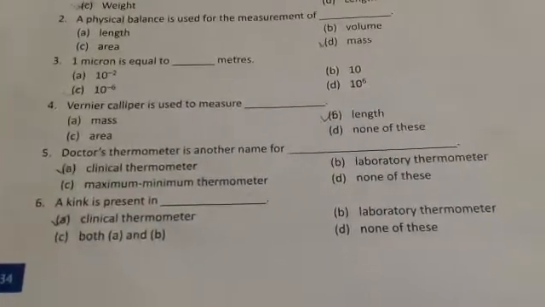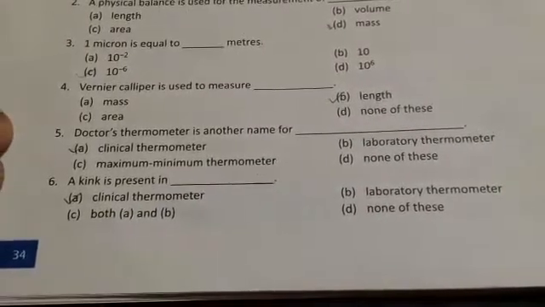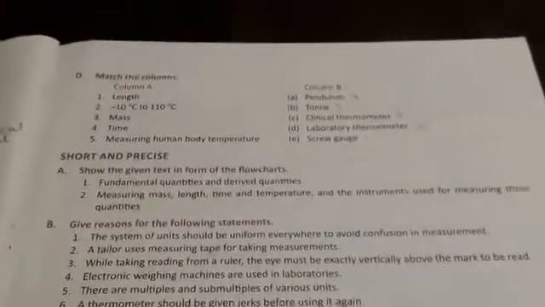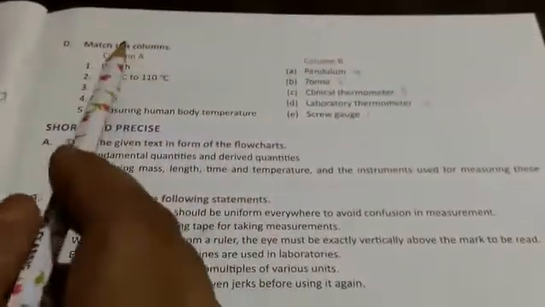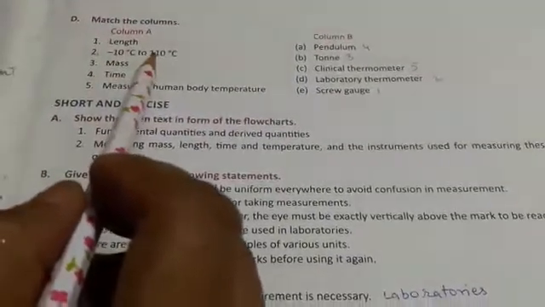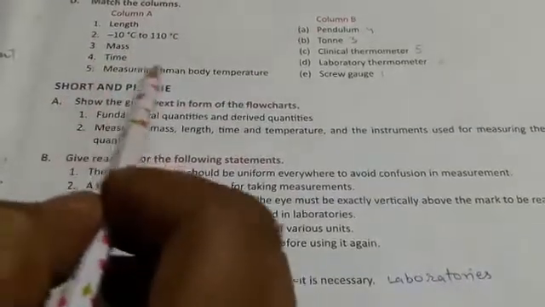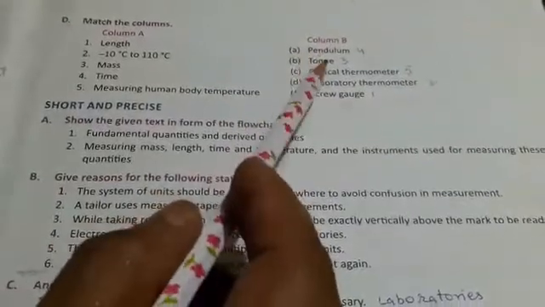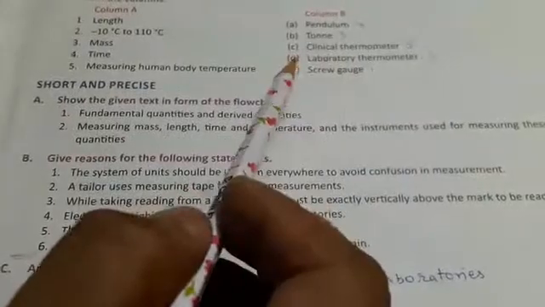Question number 6. A kink is present in dash. The right answer is clinical thermometer. Now let us see D. Match the column. Column A, column B. In column A it is written first length, second minus 10 degrees Celsius to 110 degrees Celsius, 3 mass, 4 time, 5 measuring human body temperature. Here A pendulum, B ton, C clinical thermometer, D laboratory thermometer, and E screw gauge.